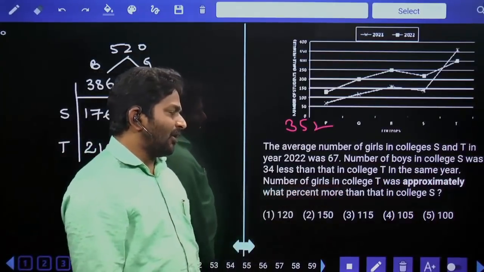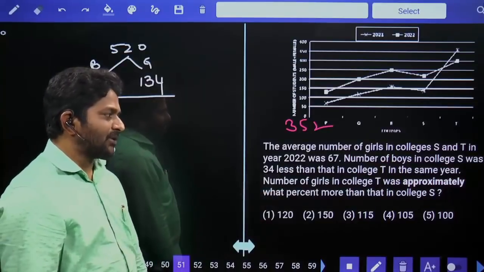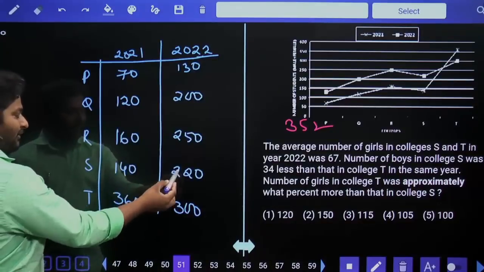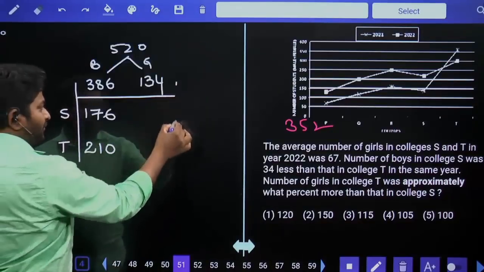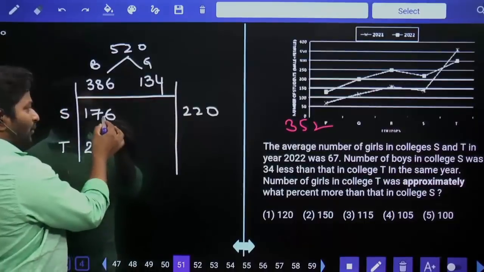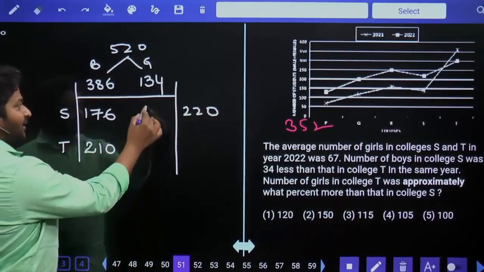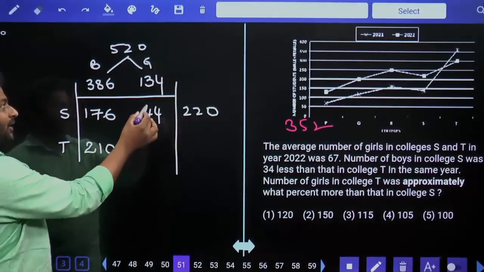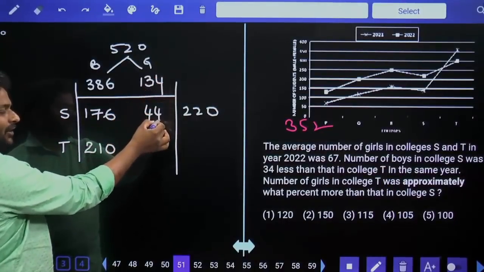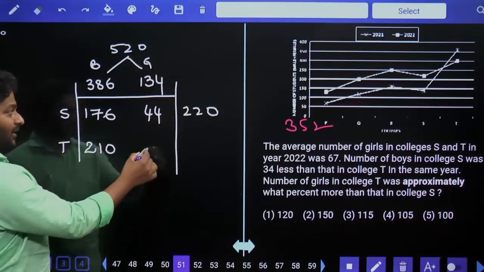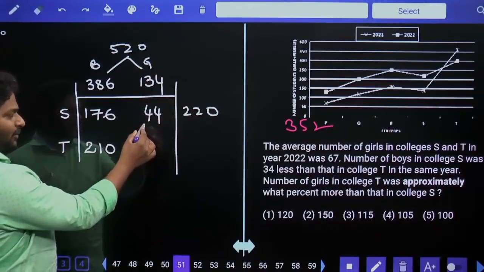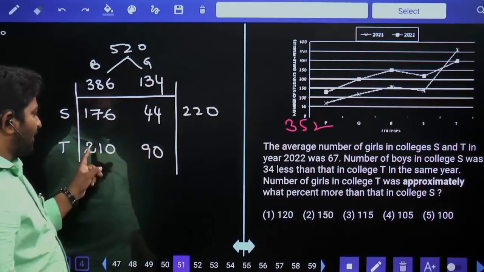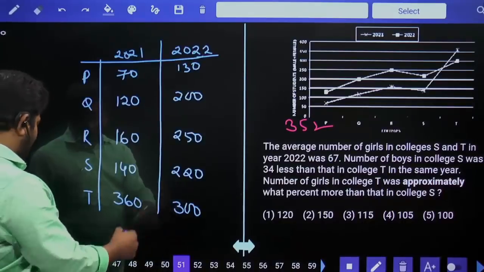The number of girls in college T was approximately what percent more than that in college S? Now in college S, in total we have 220. Out of 220, 176 is already here, then 44 should be here. The sum of both the numbers is 220. The total number of girls is 134. Out of them, in college S we have 44, then the remaining is 90, and they'll be in college T. 90 plus 44 is 134, and 290 plus 10 is 300, condition satisfied.